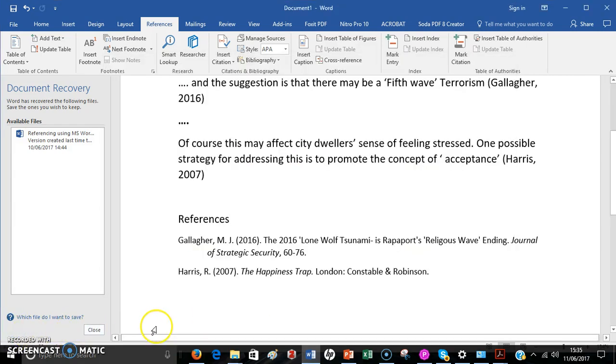So there you have it. That's using Microsoft Word. It's fairly simple to do. I think students quite like doing this. If you feel happy doing this, you might want to actually move on to the Zotero one, which is cloud-based, and it can do more things, and it's free as well. All right, so I've got some notes on that as well. Okay, thank you.